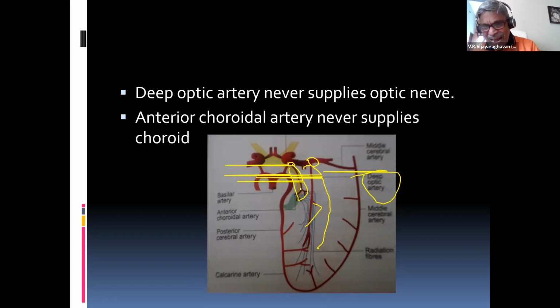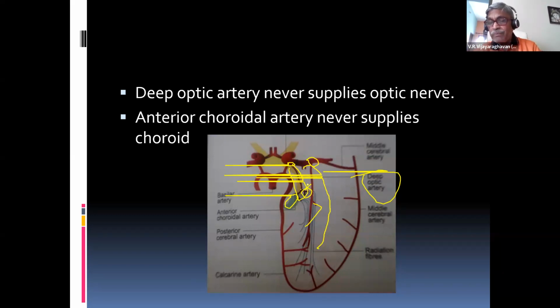It supplies your optic tract, lateral geniculate body, and some part of the radiations.